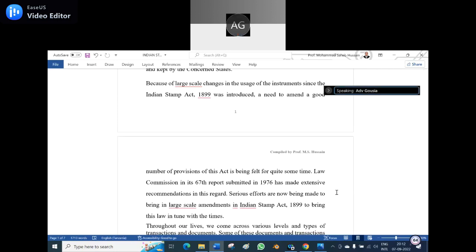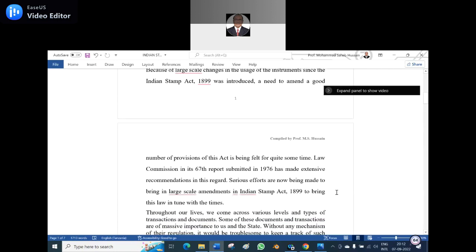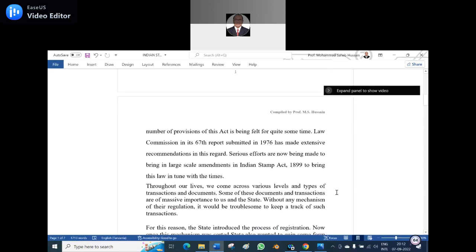So serious efforts are now being made to bring large scale amendments in the Indian Stamp Act of 1899 to bring this law in tune with changing times.